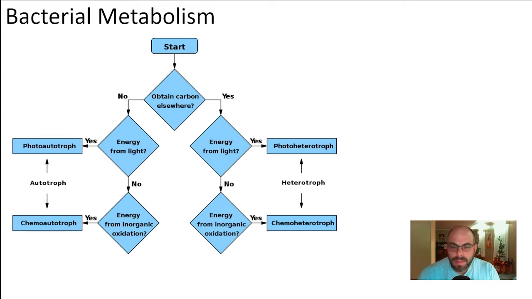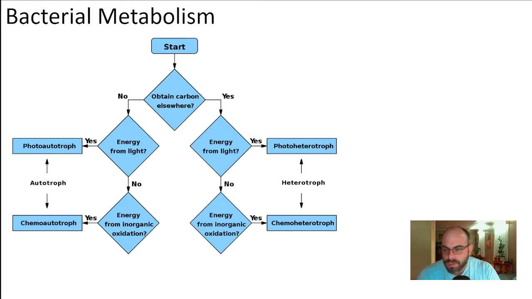Let's talk about their metabolism. Bacteria can metabolize things lots of different ways. And so you can see here this kind of flow chart that shows you a couple things. The two things that you need to understand here is where do they get their carbon from? Meaning, do they get their carbon from the atmosphere, able to fix it themselves, or do they have to eat other things? That's the concept of autotroph versus heterotroph. And then there is photo, where they get their energy from light, and chemo, where they get their energy from chemicals. So they're either getting their energy from light or chemicals, and they're either getting their carbon from fixing it themselves or from eating other organisms.